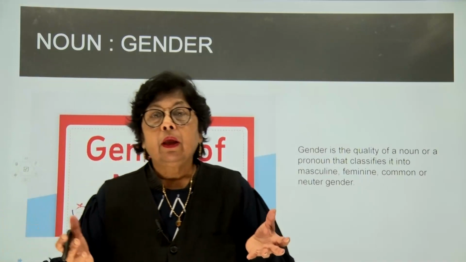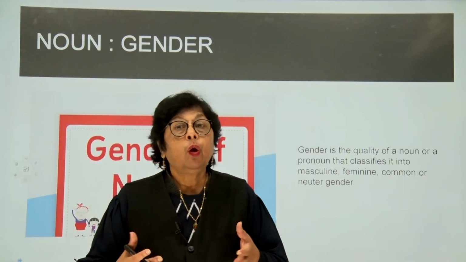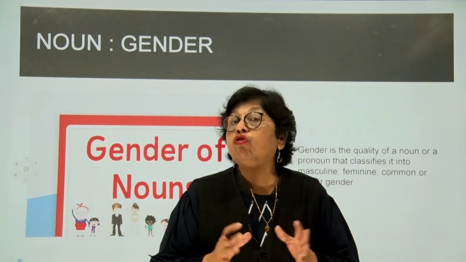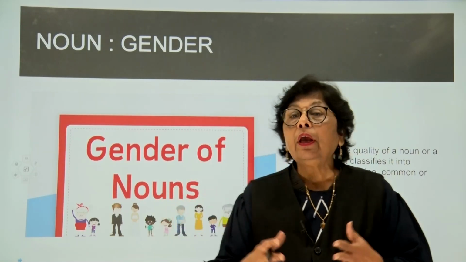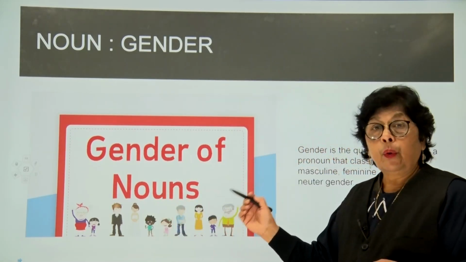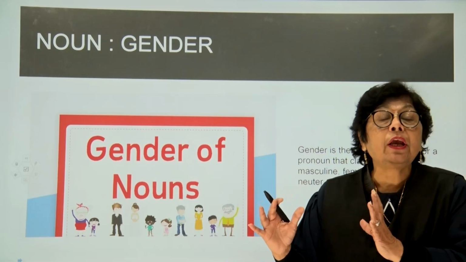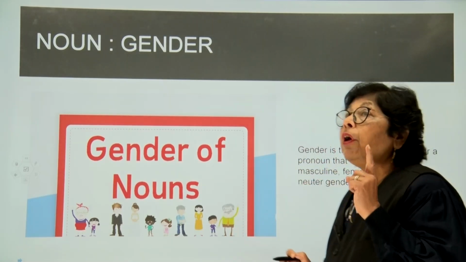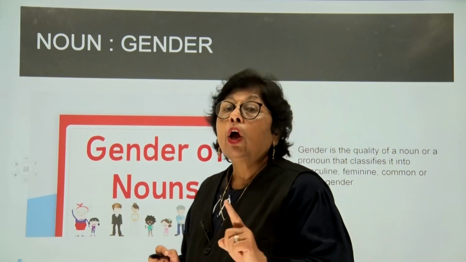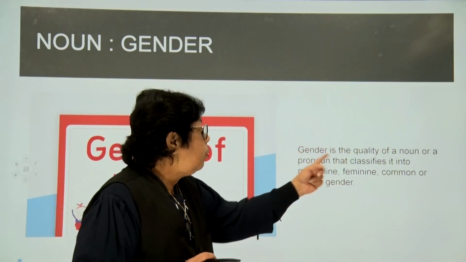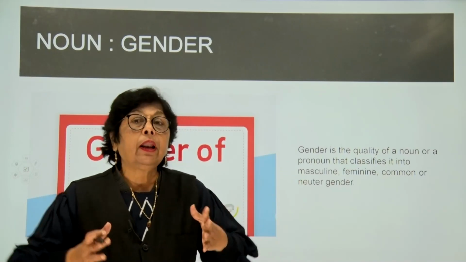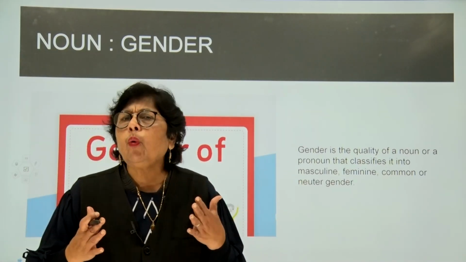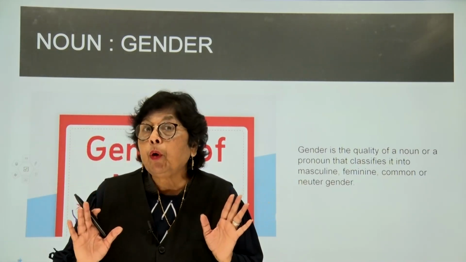Well, children, in this particular level, we are going to discuss genders. Now, what is a gender? It's also associated with nouns. A gender is the quality of a noun or a pronoun. For example, let us take the word he. He is a pronoun.